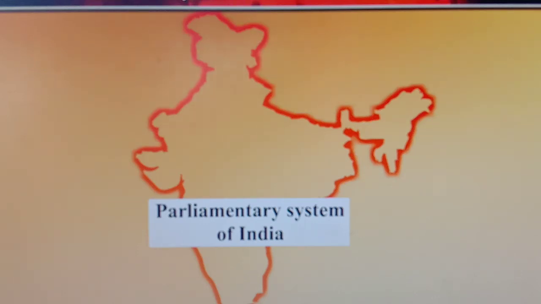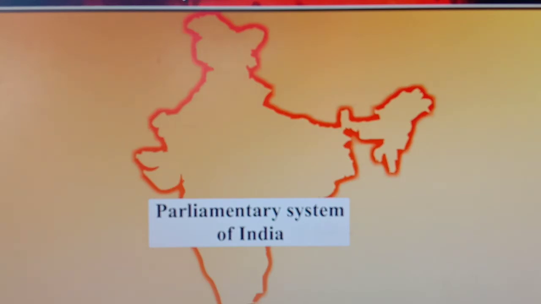In the previous videos we have learned about the branches of the government and their functions. That is, 1. Legislature. What is the duty of legislature? To make laws. 2. Executive. To implement laws. And 3. Judiciary. To provide justice. Next, we have learned the types of government system, that is parliamentary system and presidential system.